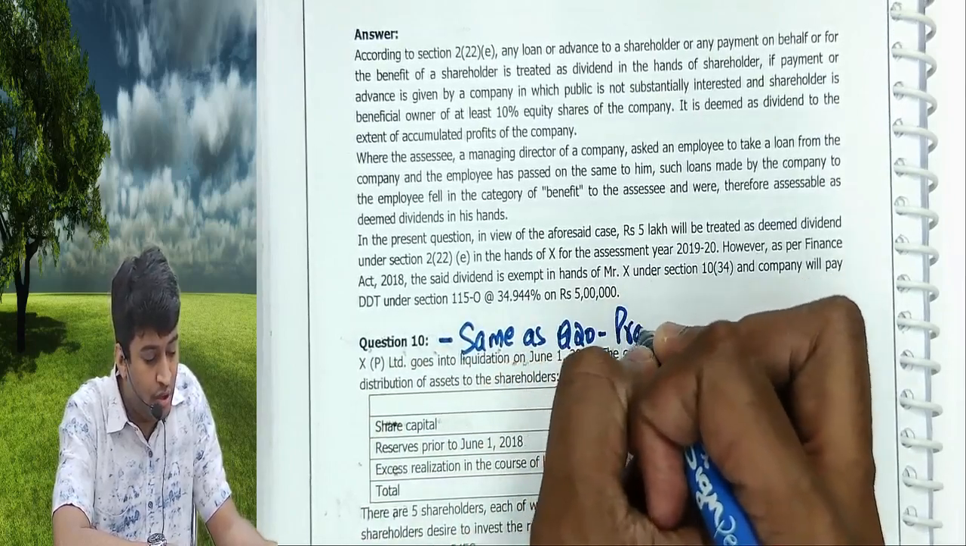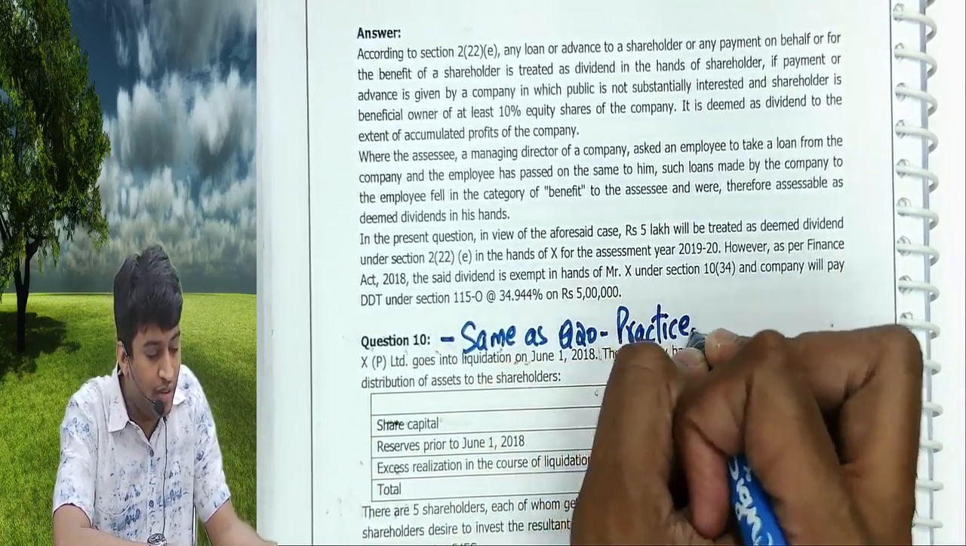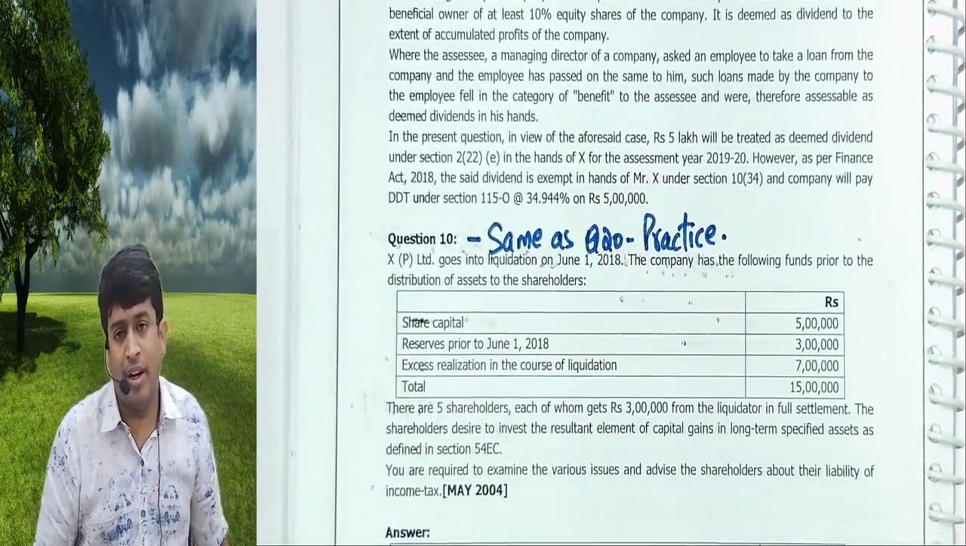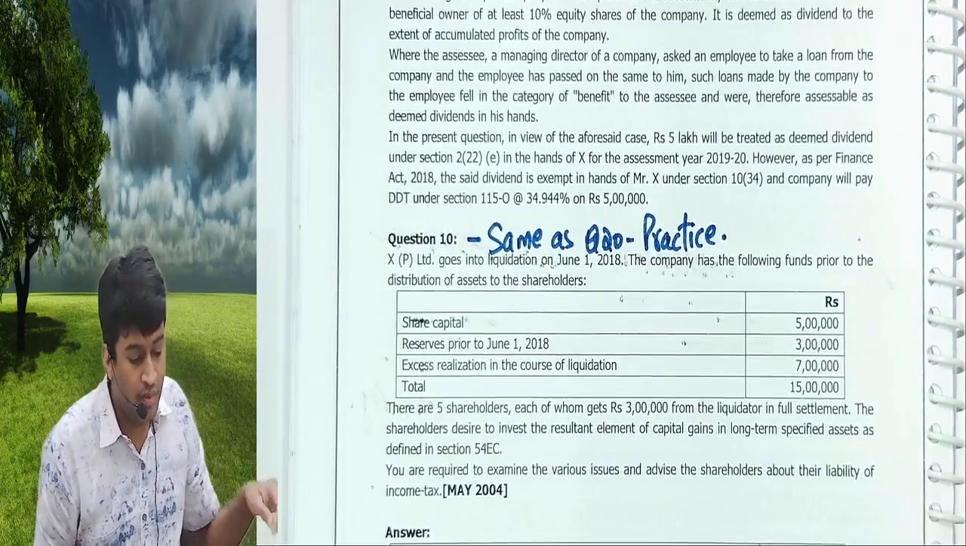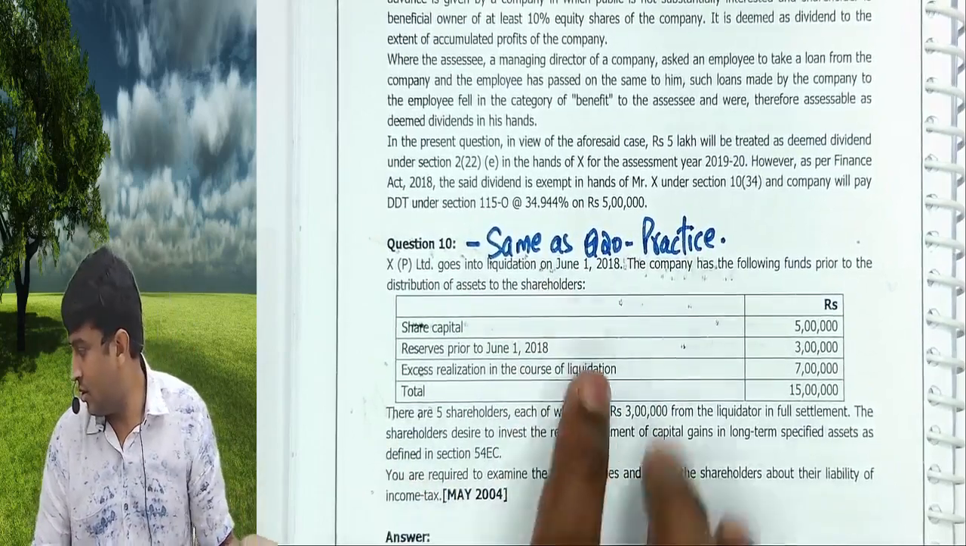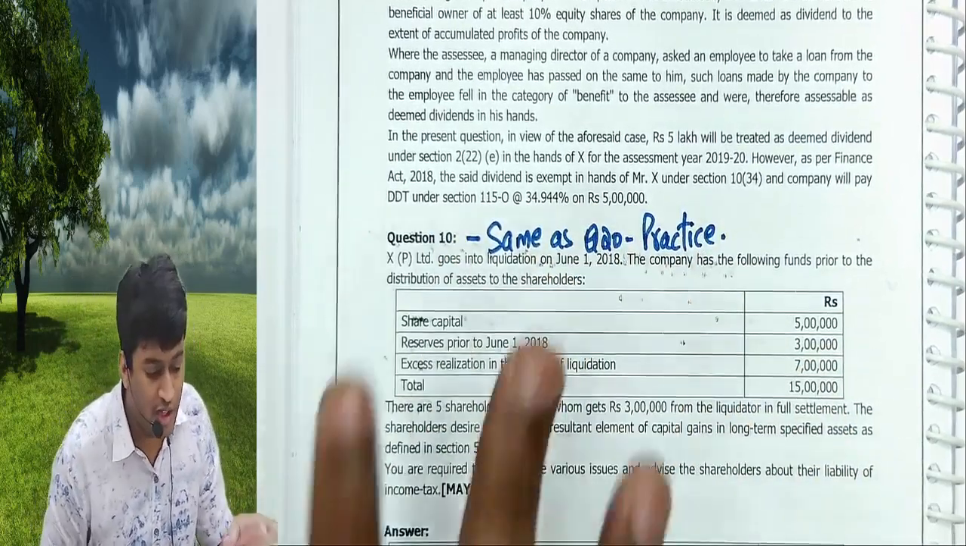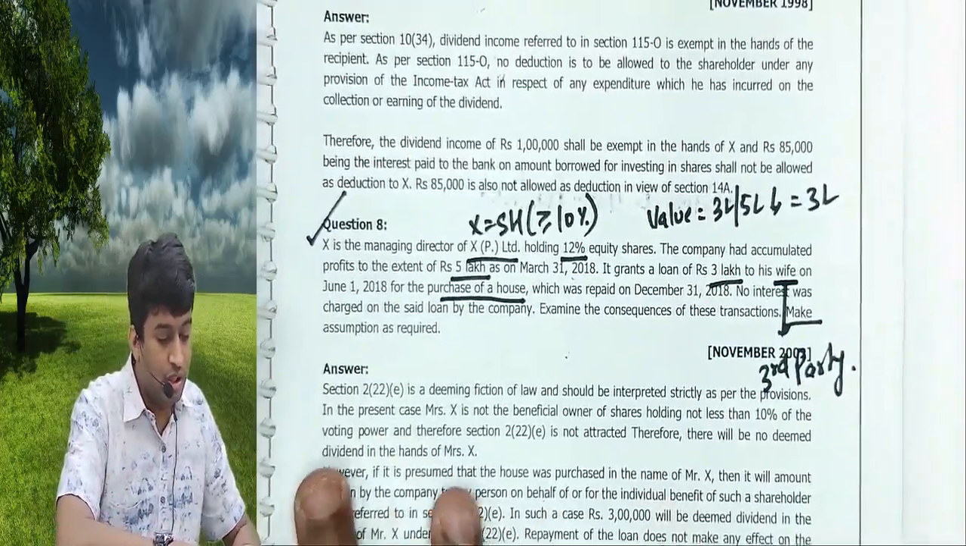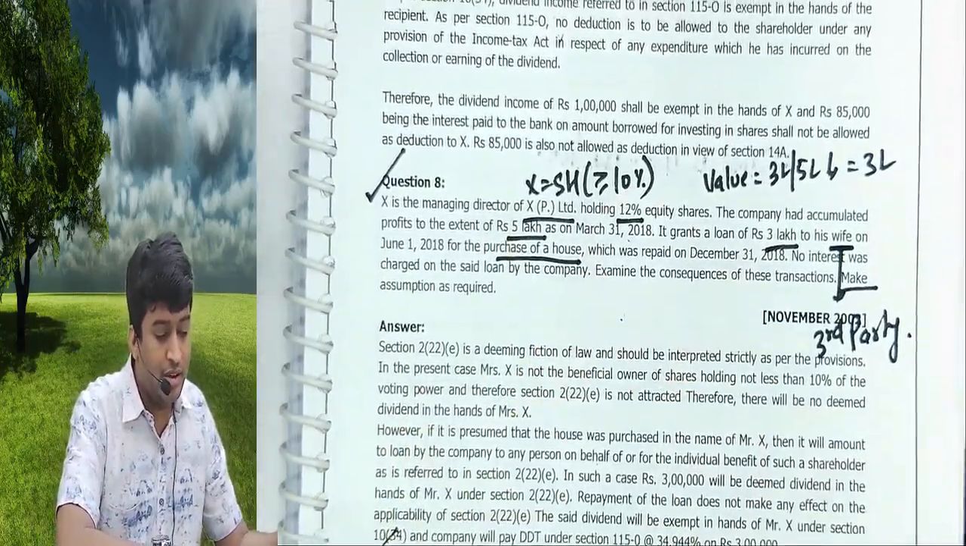Just now we did 2(22)(c) with Section 46 plus 47, that is distribution of assets by the company to the shareholder on liquidation. You have to answer about the same concept. Please check it out. Question number 9 is done, 8 is done.